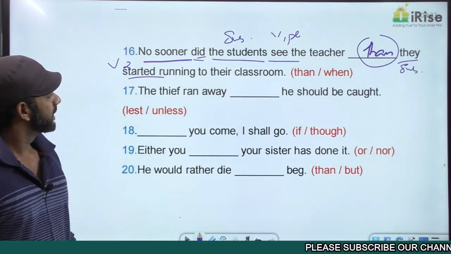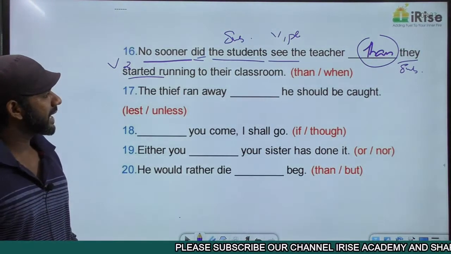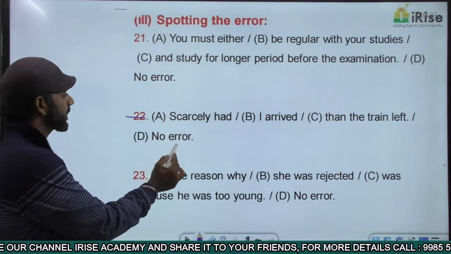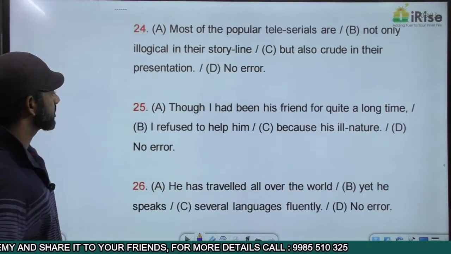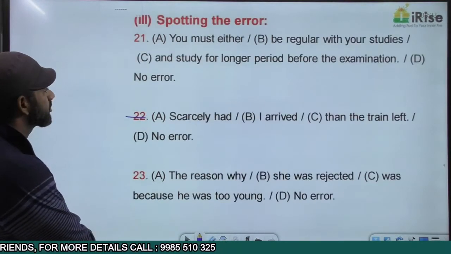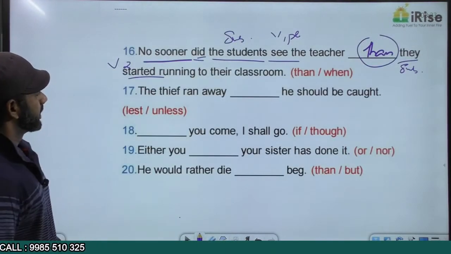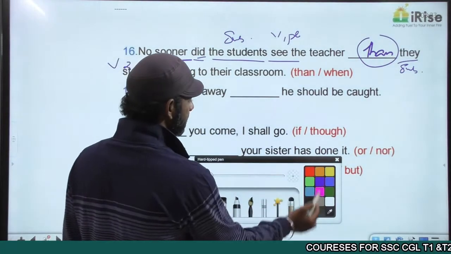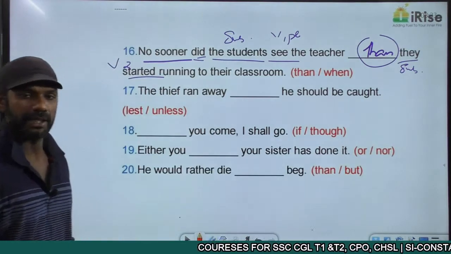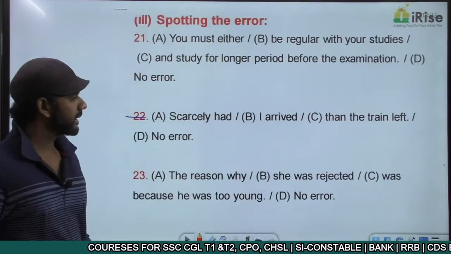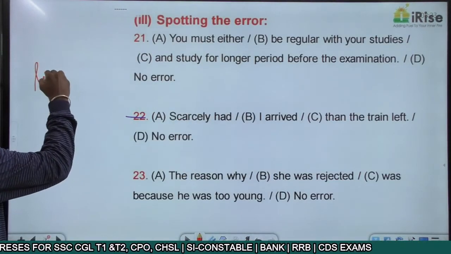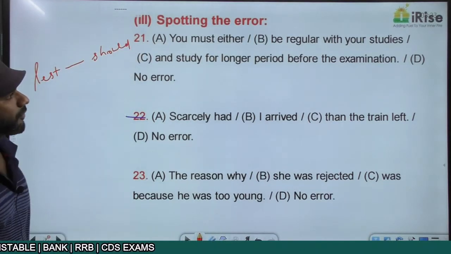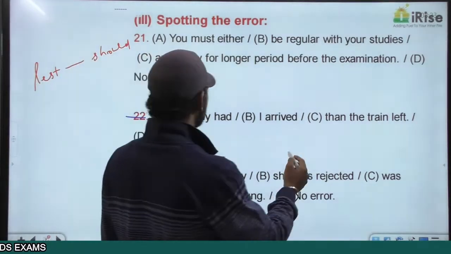Come to the next one. The thief ran away dash he should be caught. The options given are lest or unless. We have discussed this rule: lest will be followed by should. Lest will be followed by should.